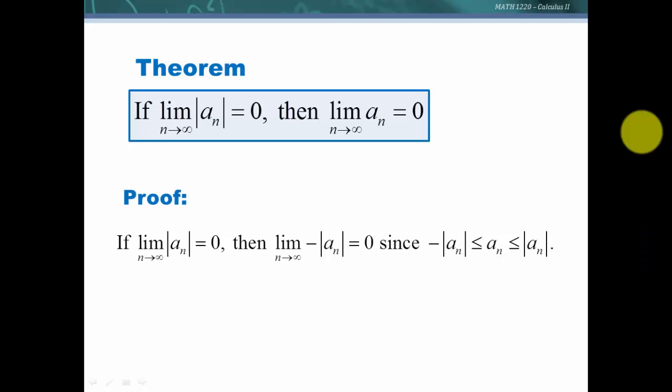So this is going to be helpful because we may have a sequence whose terms might be positives and negatives, and it might be a little harder to determine, but if we take the absolute value of those terms and the limit as n goes to infinity of this absolute value is 0, now we know that the limit of the sequence itself is also 0.